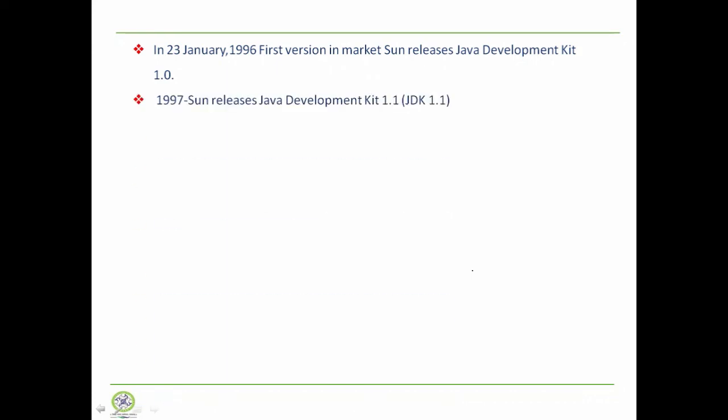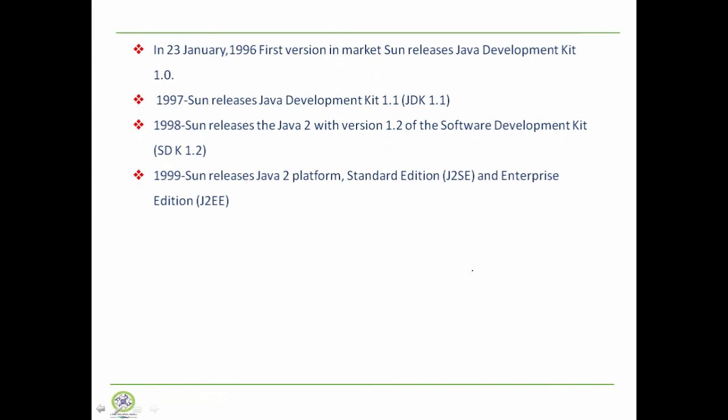After some time, in 1997, Sun Microsystems released Java Development Kit 1.1. Then later in 1998, Sun released Java 2 with version 1.2 of the software development kit. Then in 1999, they released another update, and that platform is Java 2 J2SE, which is widely used nowadays, J2SE and Enterprise Edition, which are the most successful versions of updates of the Java programming JDK. In 2000, they released J2SE with SDK 1.3. Then in 2002, they released J2SE with SDK 1.4.